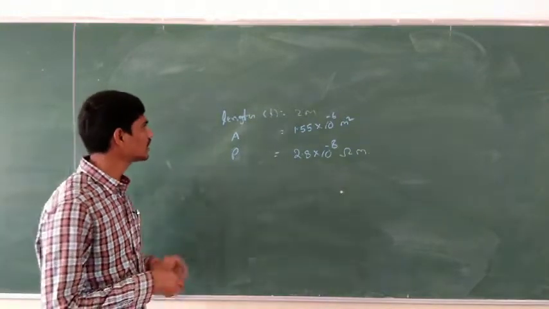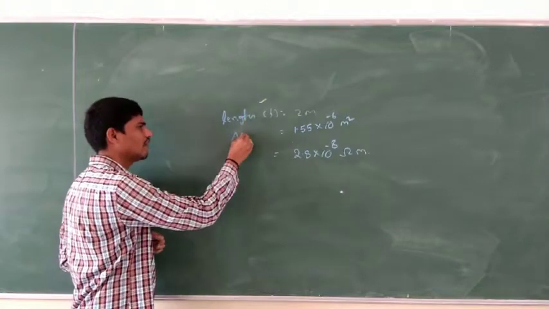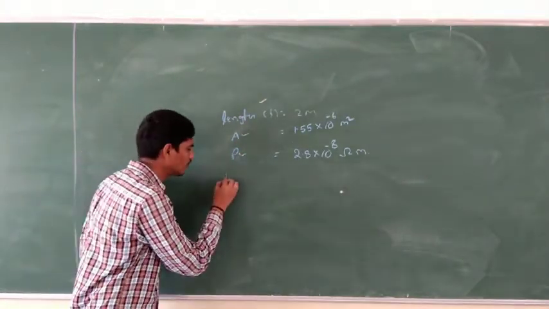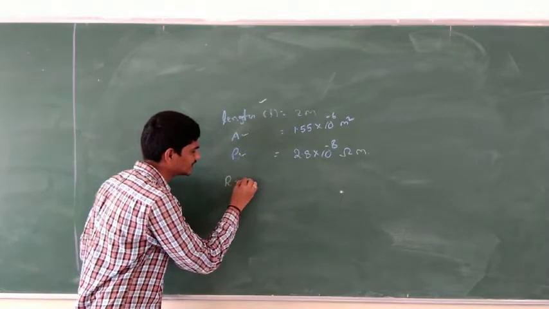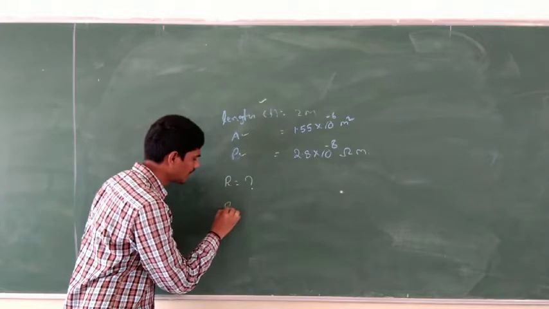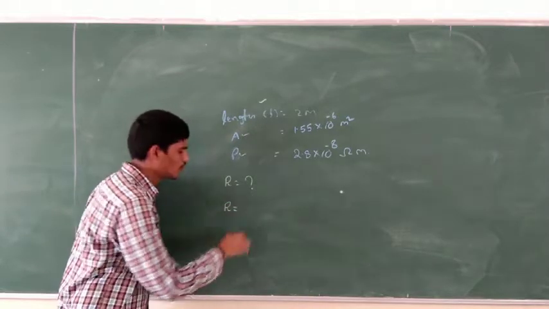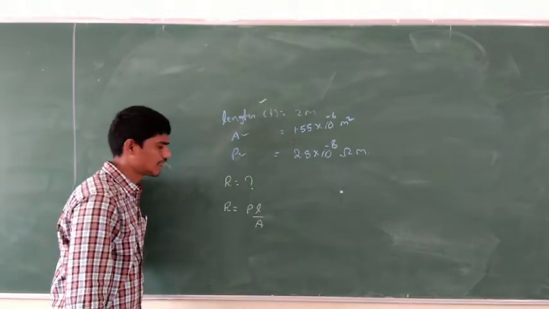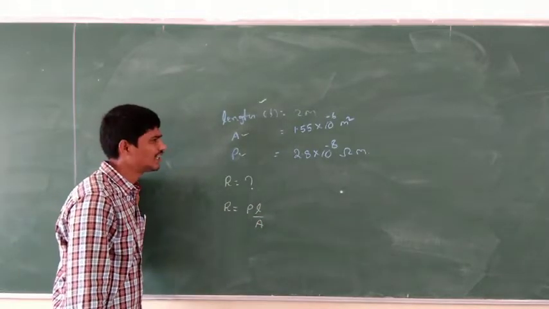We know L, A and rho. Based on that, we know the formula: R is equal to rho into L by A.